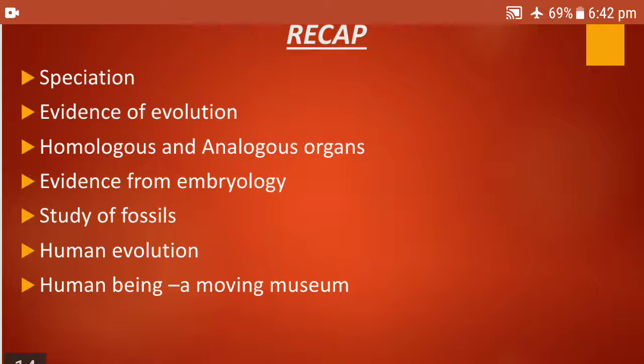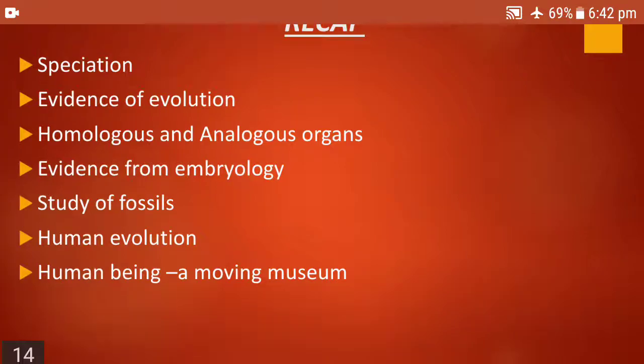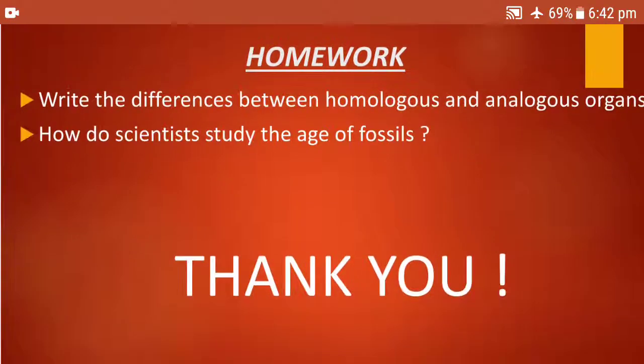Lesson 7, lesson 9 and lesson 10 are only for projects and activities. So kindly do the homework, complete your notes from the PDF and start learning the question answers. Write the difference between homologous and analogous organs. How do scientists study the age of fossils? All these answers are there in the PDF. I hope you understood the concept. Thank you very much for watching this video.